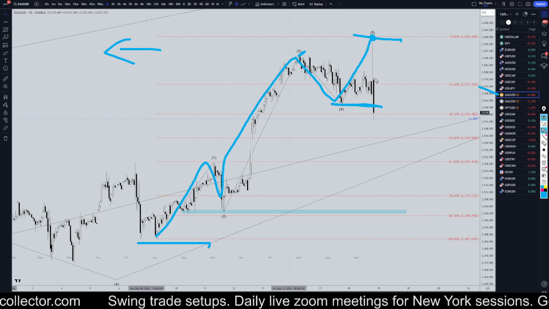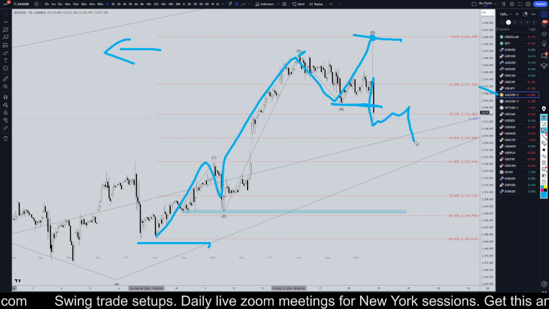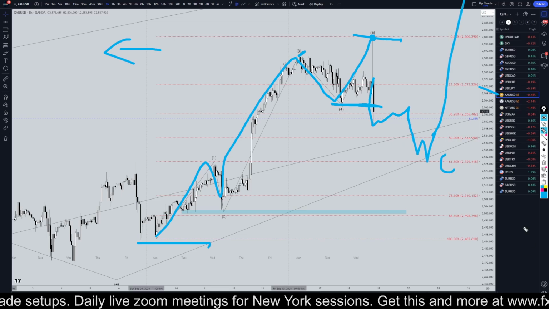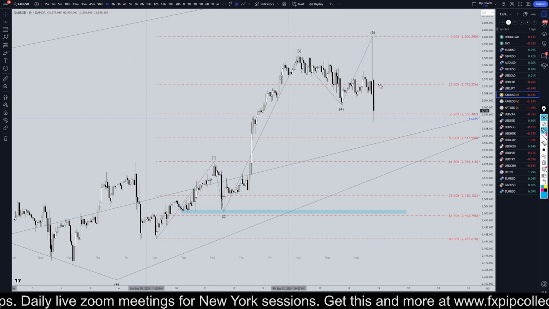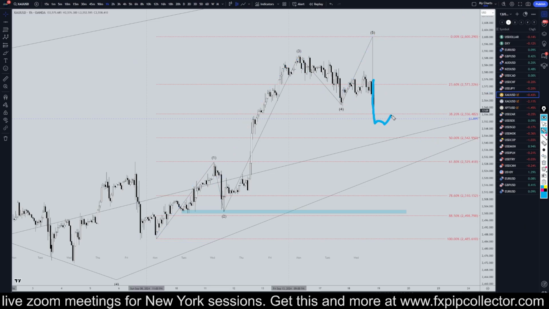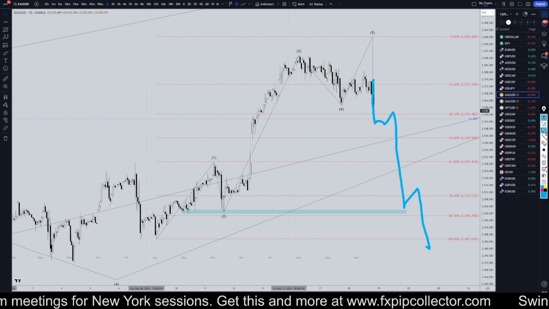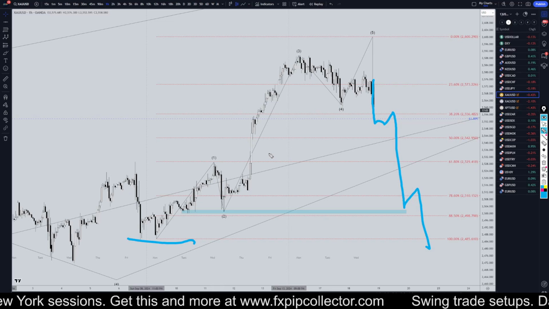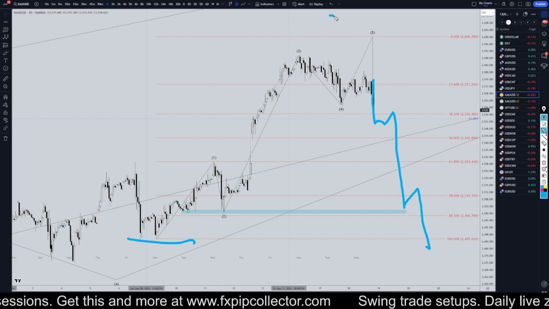Now we need to observe this move down to see if it's corrective, overlapping, and it bounces off a fib level and potentially continues the uptrend, or we need to observe it and hopefully learn and earn at the same time whether it's impulsive and not overlapping and eventually goes down and breaks structure. If it does break a significant structure, it could even be the end of a wave 3 on the daily time frame.